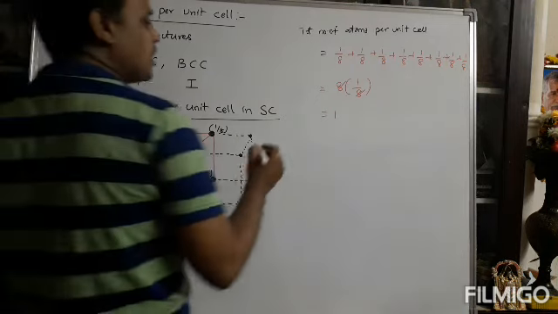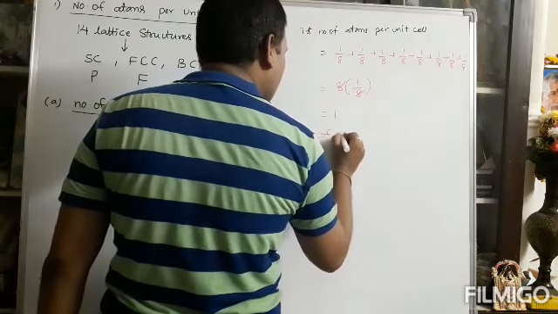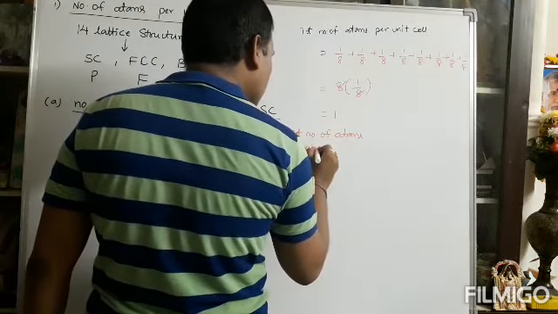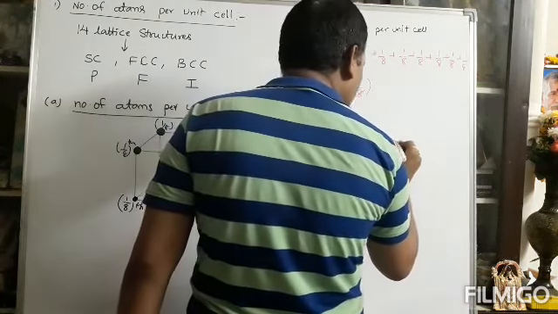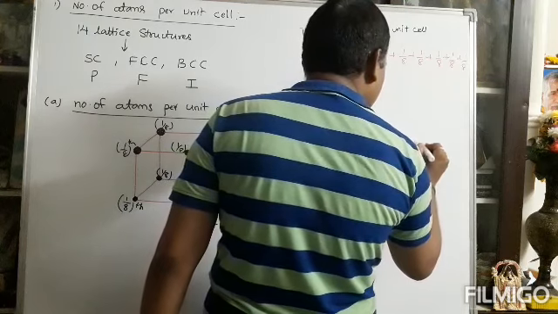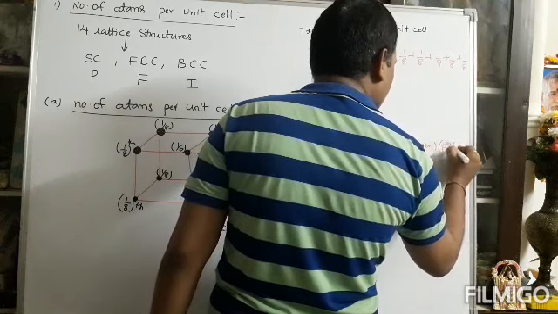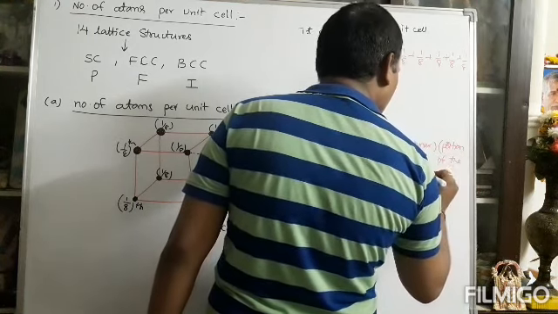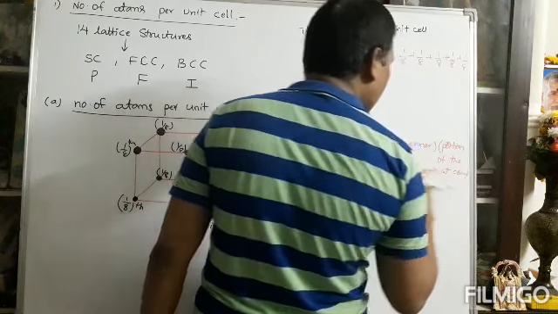This can be simply written as: total number of atoms per unit cell is equal to number of corners into portion of the atom at the corner.